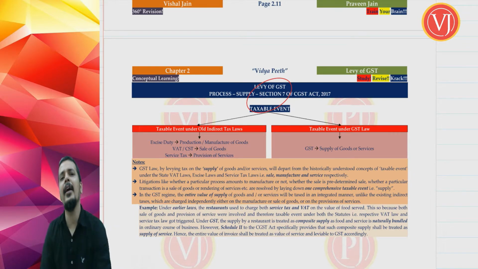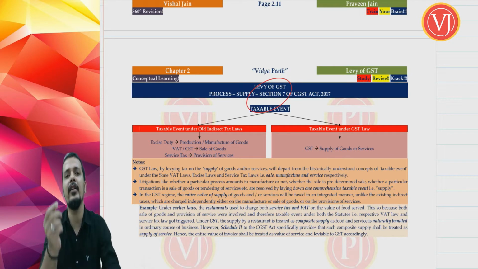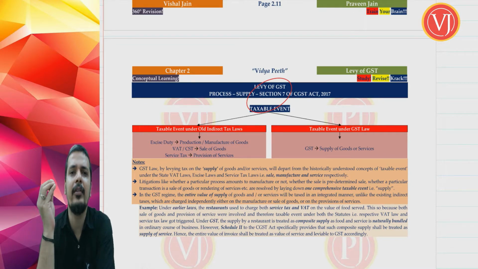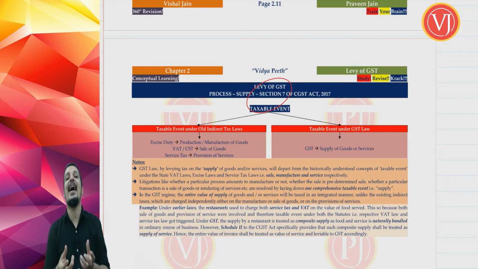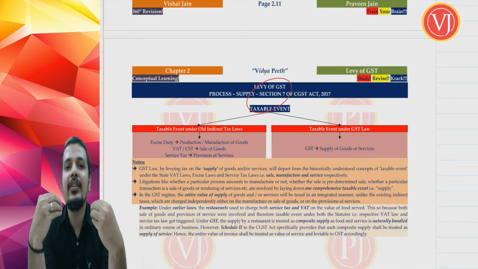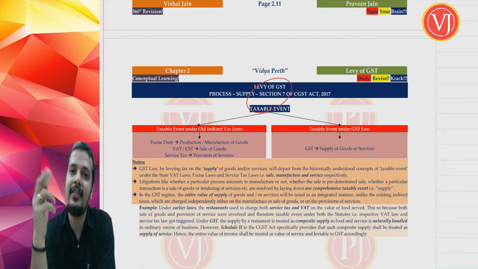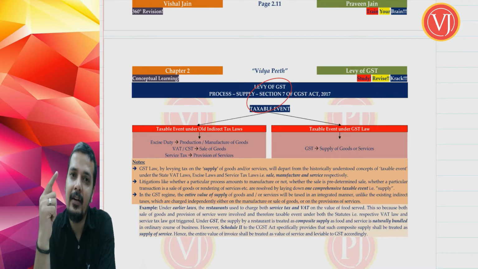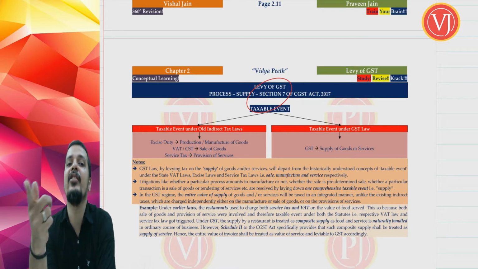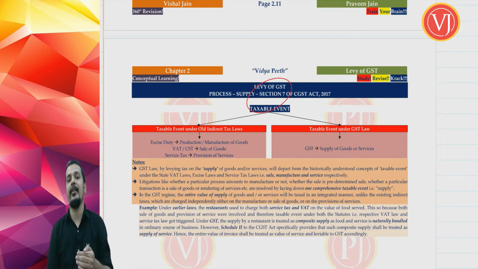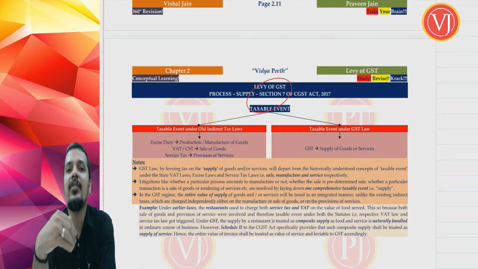Now understand that supply or the process, we are actually talking about process. So process is nothing but taxable event. Now what is taxable event? Whenever you are discussing process, for GST it happens to be supply. But first of all, what is process? Process for any tax law happens to be taxable event, that event which triggers the tax. And in case of GST, supply happens to be the taxable event. The moment there is supply, that triggers GST. Taxable event is the process, and when you talk about taxable event, it is that event which will trigger a particular tax. For GST, supply is that event which triggers GST.